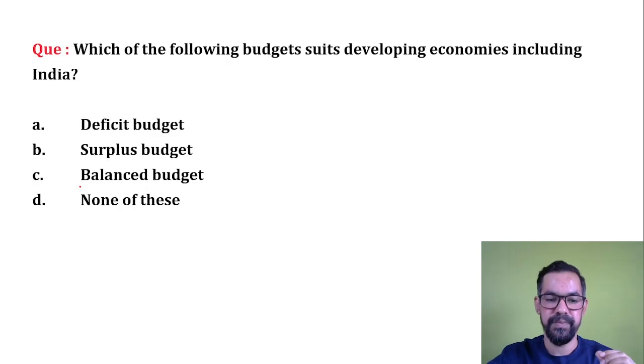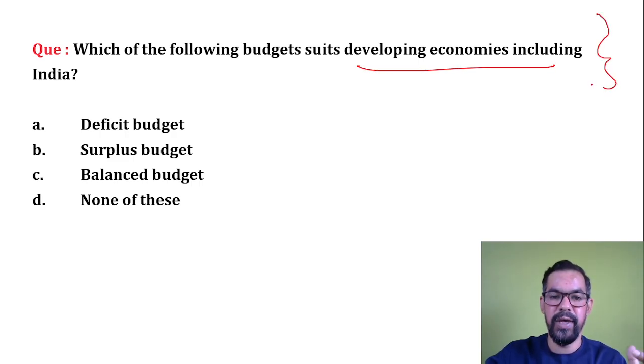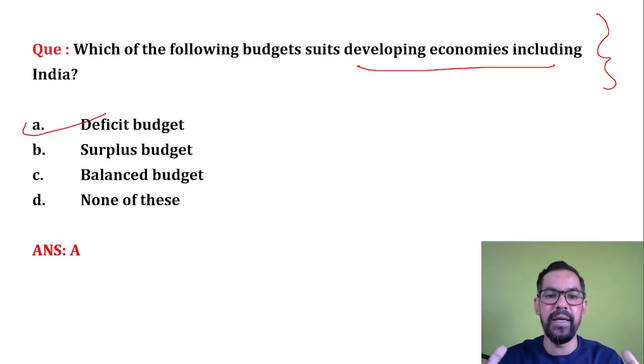Okay, next one. Which of the following budgets should developing economies present? So a developing economy like India. In India, we generally present a deficit budget. Why do we present a deficit budget? Because there are so many areas we have to work upon. We have to develop our infrastructure. We have to work on new technologies.